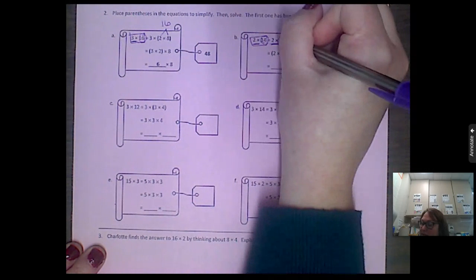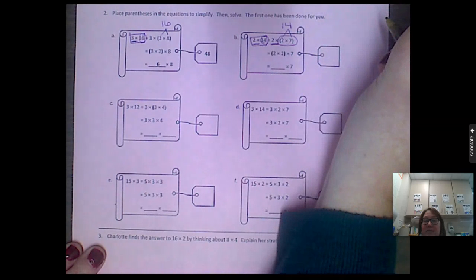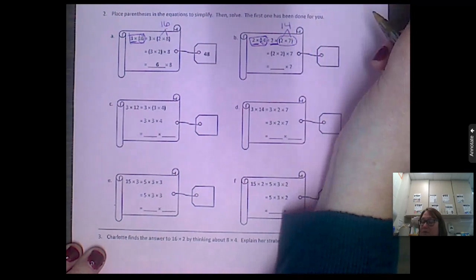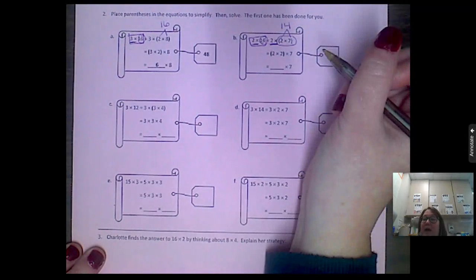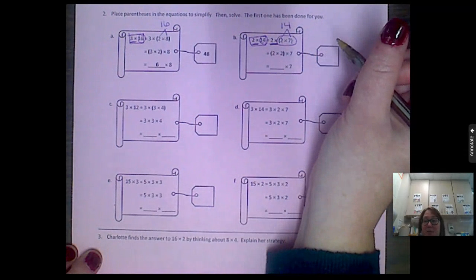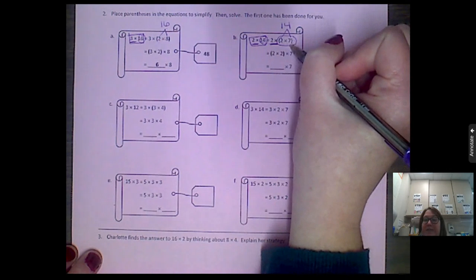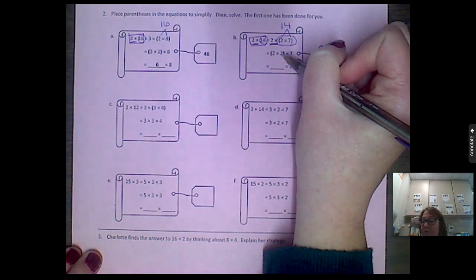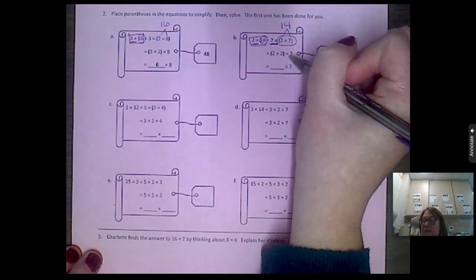Because 2 times 7 equals 14. Okay, so that's where that 2 times 7 came from. 2 times 7 is 14. But instead of saying 2 times 14, because that could be harder to count by for us, I want to practice moving my parentheses and practicing the associative property. So instead of the parentheses being around the 2 and the 7, I'm going to put them around the 2 and the 2, which they already did for us, right? So now I have parentheses around 2 times 2 times 7.